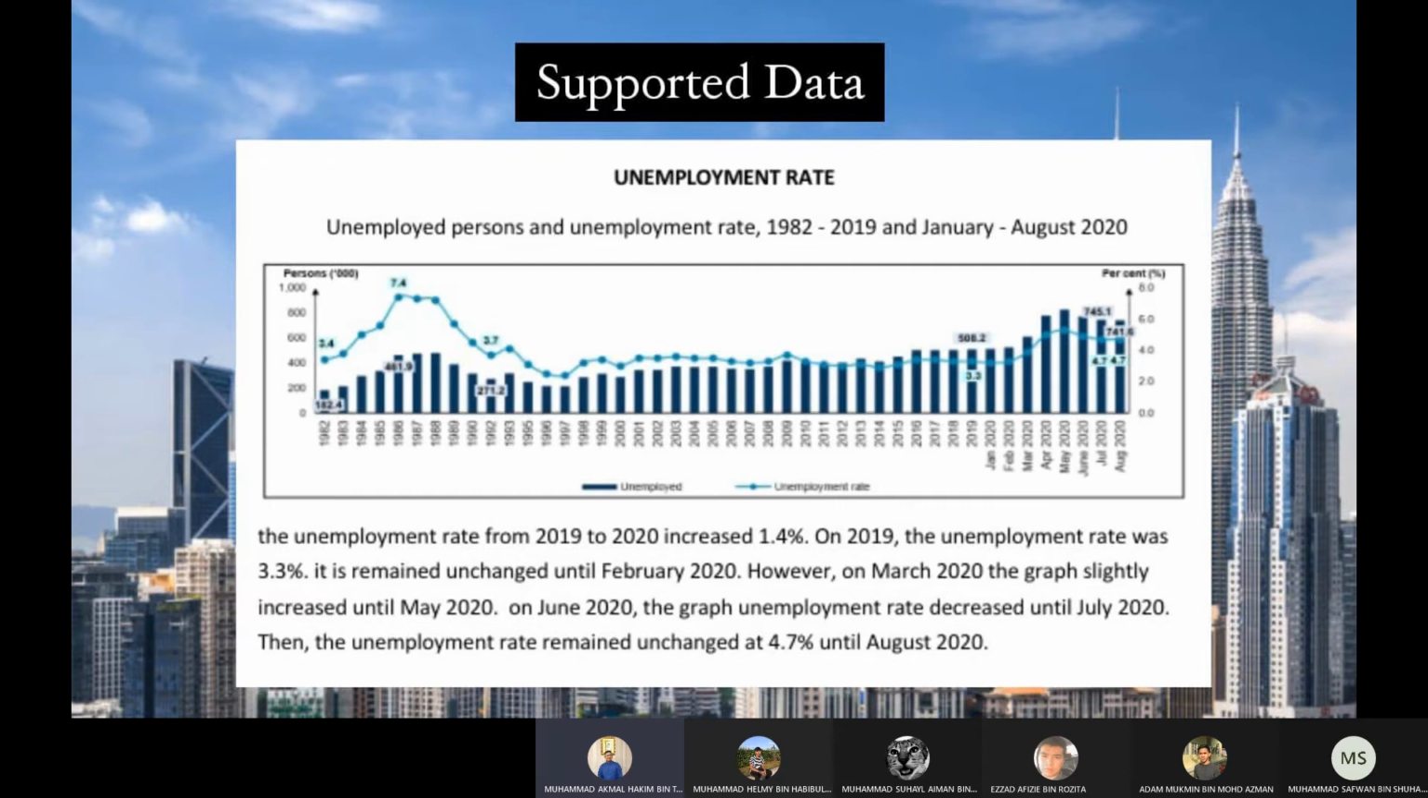However, in March 2020, the graph slightly increased until May 2020. In June 2020, the unemployment rate decreased until July 2020. Then the unemployment rate remained unchanged at 4.7% until August 2020.